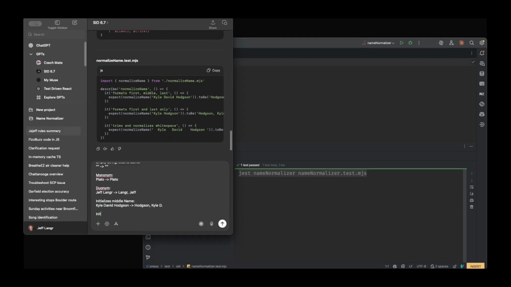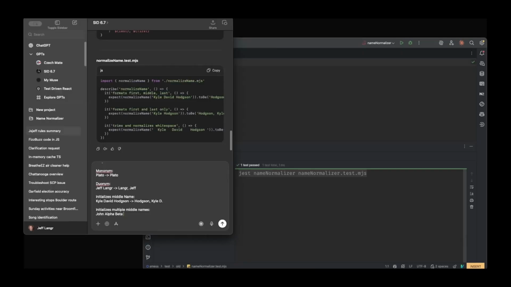Multiple initializes multiple middle names. Okay, John, was it John? Jacob. I realize this was hyphenated, but I don't want to use that one because it's so long. I want all the same initials. So, John, was it Alpha, Quincy, Public, Beta, Savior or something? Oh, there you go. There we go. So that works.